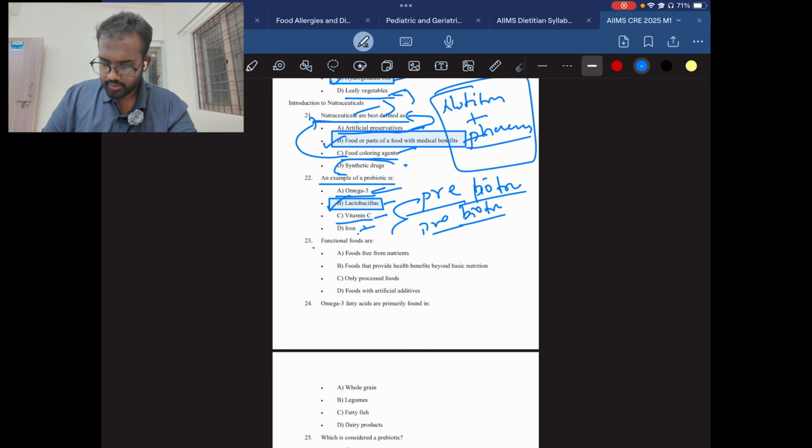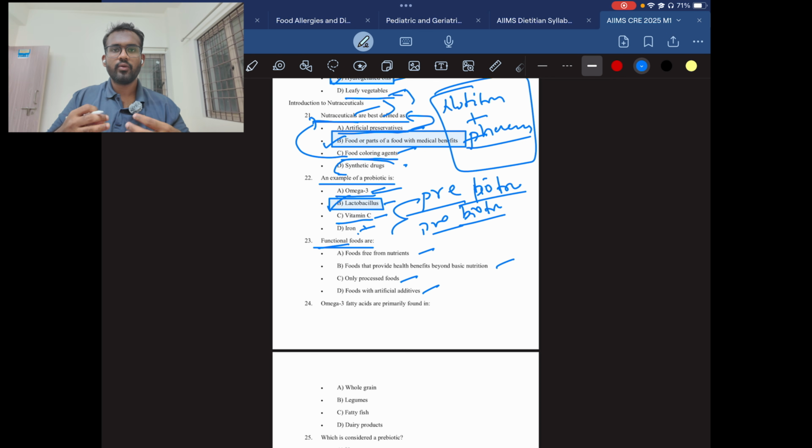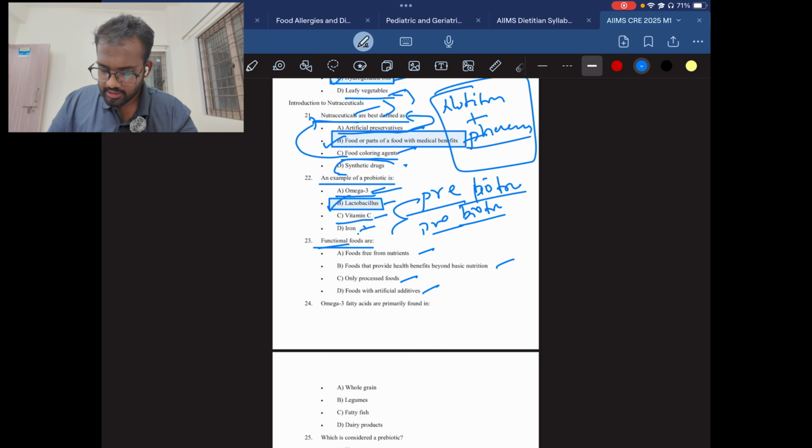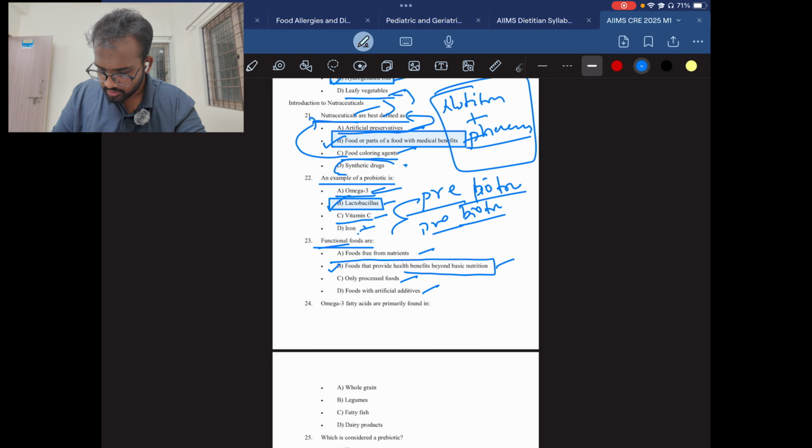Question number 23. Functional foods are foods free from nutrients, foods that provide health benefits beyond basic nutrients, only processed foods, foods with artificial additives. So the functional food is nothing but if you consume a food, you will get some amount of benefit from that. That is nothing but a functional food. So the answer will be B, foods that provide health benefits beyond the basic nutrients. Okay, this is the answer.